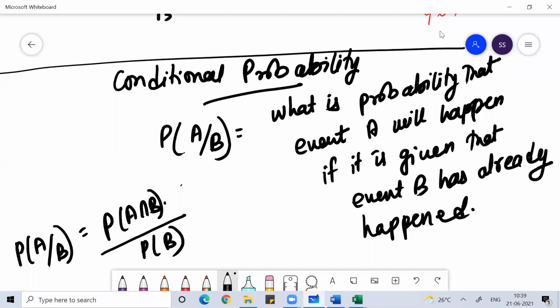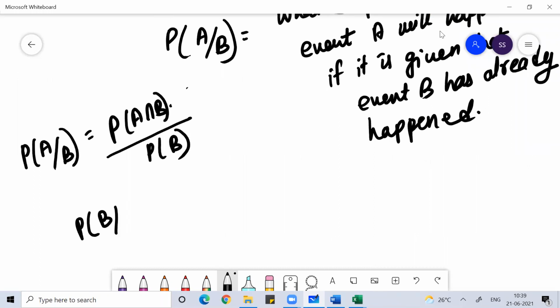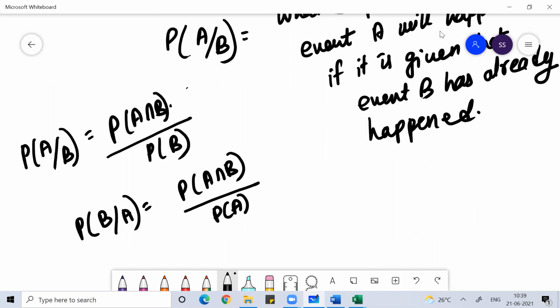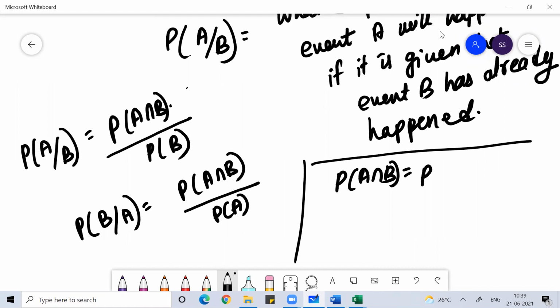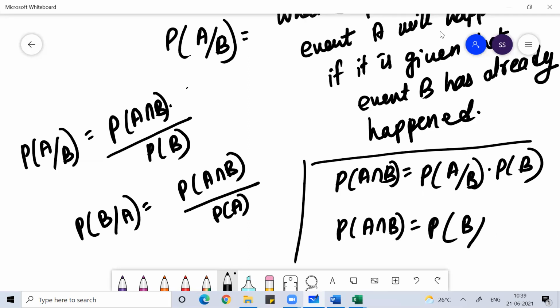Understood everyone? Similarly, if I say what is the probability of B by A, it means the probability that event B will happen when A has already happened, that is probability of A intersection B by probability of A. So with this I can define that probability of A intersection B is probability of A by B into probability of B, or probability of A intersection B is equal to probability of B by A into probability of A. Any doubt, anyone? Did you understand this?